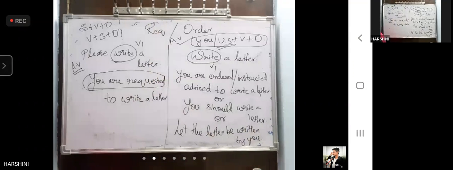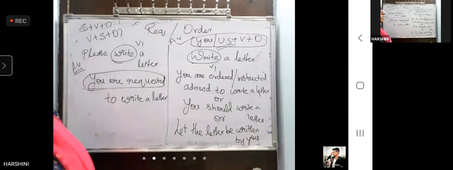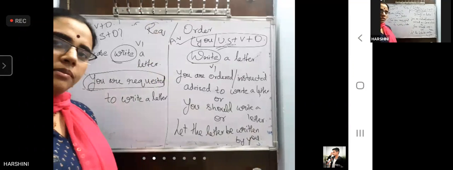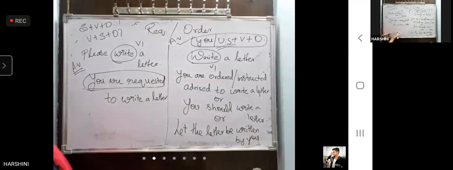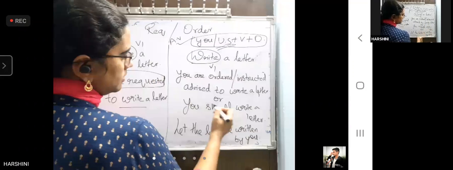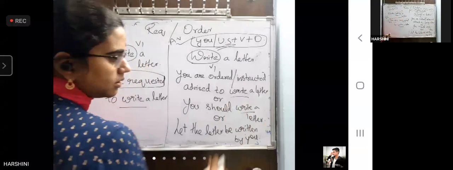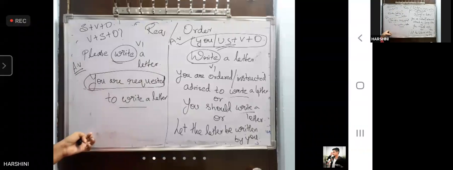Okay. Now, friends, you should have a doubt. Madam, in my childhood in last class, you told me that write should become written, no? Did you see any written in the answer? Write is right here. This is also right. This is also right. Okay, this is fine, written. How can you tell that they're in passive voice? There should be a doubt. No problem. They are in passive voice.